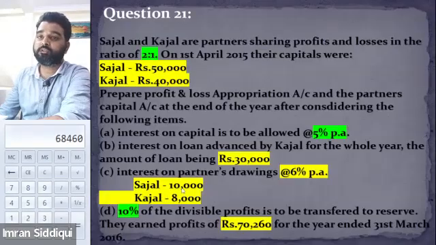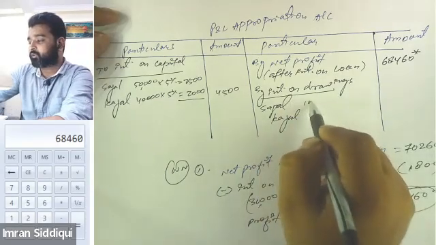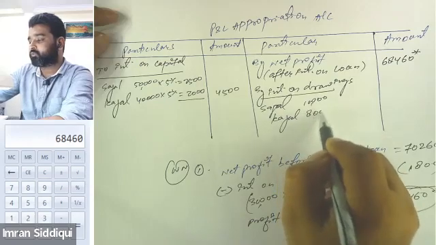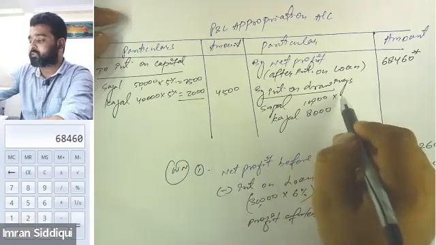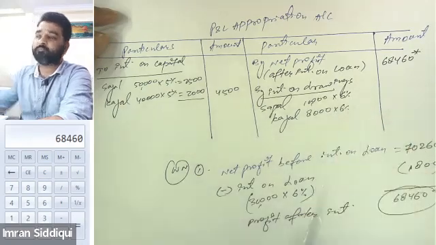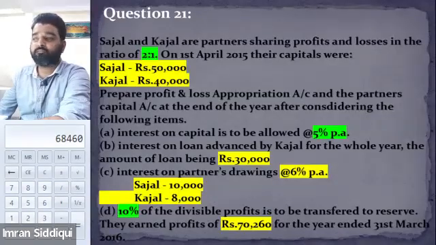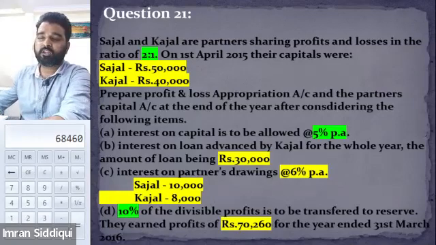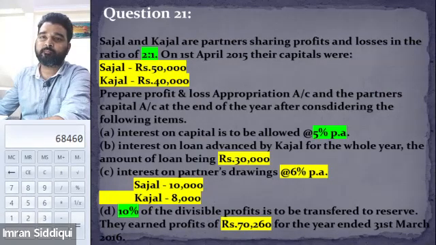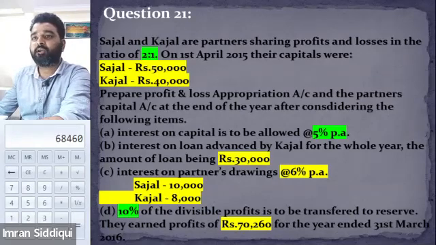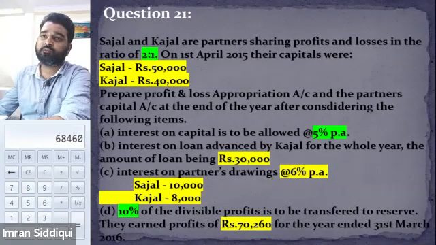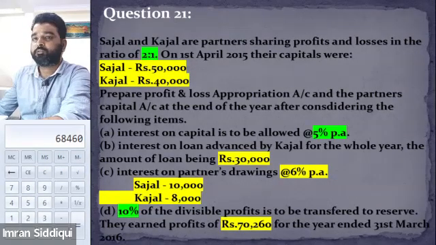What are their drawings? The value of drawings is 10,000 and 8,000, and the rate of interest is 6%. So 10,000 is withdrawn by Sajal, 8,000 is withdrawn by Kajal. Rate of interest is 6% per annum. But one thing: are you able to see that the date of drawing is not mentioned in the question? In point C, it is simply written that both the partners have withdrawn funds, but the date of drawing is not given. Is this clear enough?